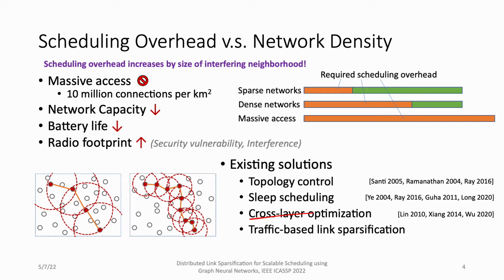For cross-layer optimization, you jointly optimize the transmit power and many other parameters at different layers. It can improve performance, but that only works for sparse networks because it requires information exchange between nodes and their neighbors. So this actually involves high overhead. What we want to focus on is the fourth method, traffic-based link sparsification for general networks and general traffic types.